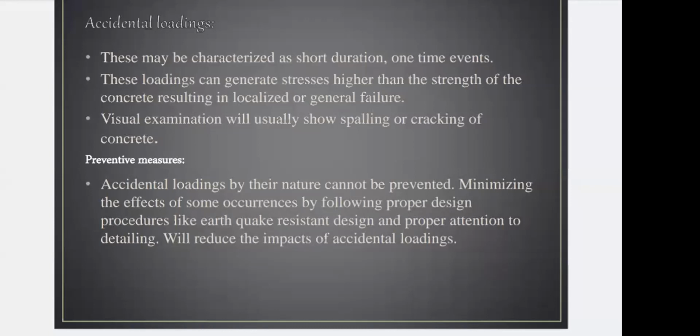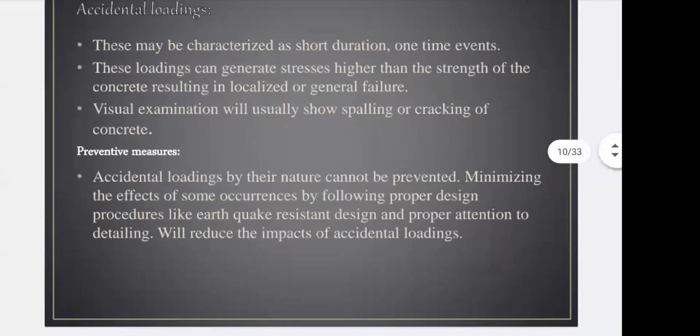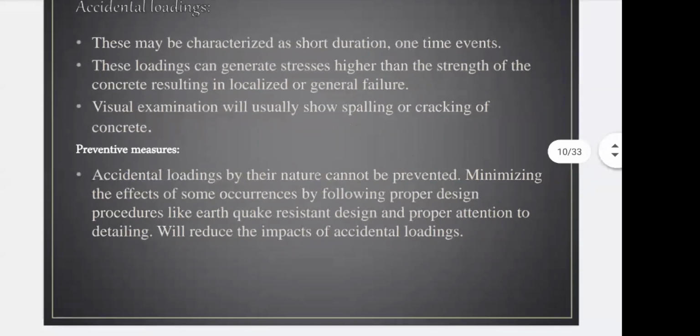So what are the preventive measures? How can you repair that structure? Accidental loading by its nature cannot be prevented, because those are accidents. Okay, if you know an accident is going to happen, will you let it happen? No, you won't. That is why we cannot prevent it, he said.